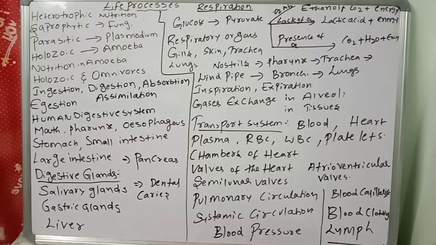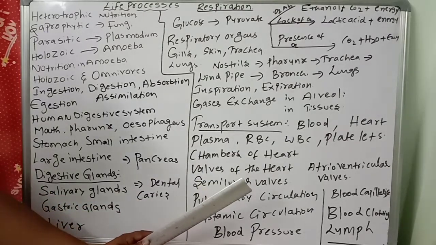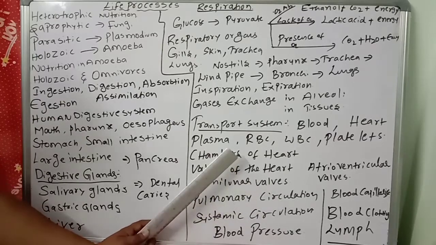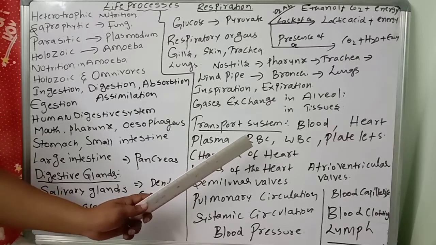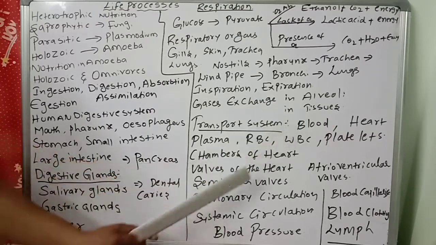Next, another important point, blood corpuscles. RBC, very easy only. Red blood cells are minute, circular, biconcave, and look large and red in color. Why are they red? Because of the presence of a pigment called hemoglobin. Come to WBC.